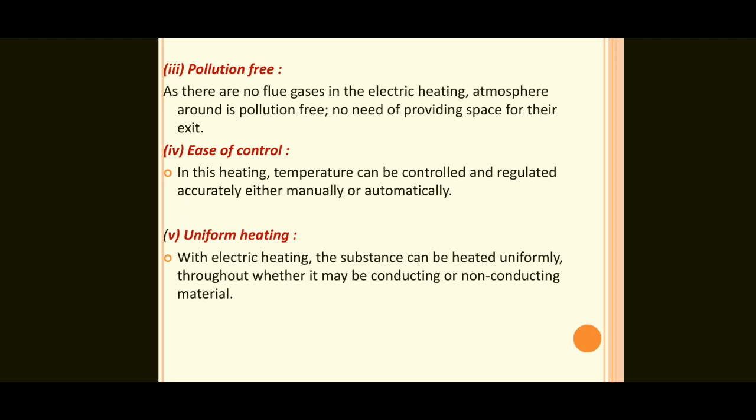But by using natural gases, the heating is not uniform. The heat is not uniform by using coal, oil and natural gas.